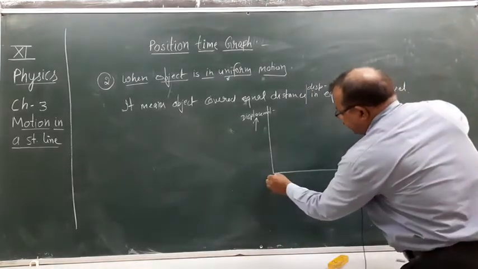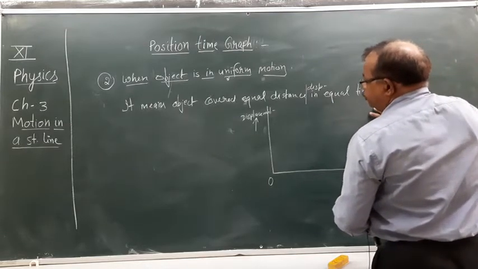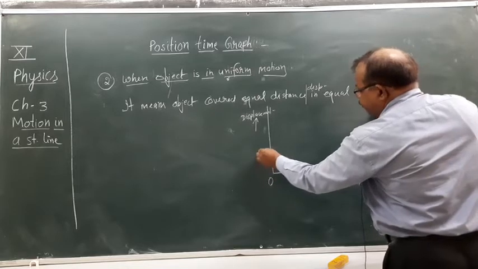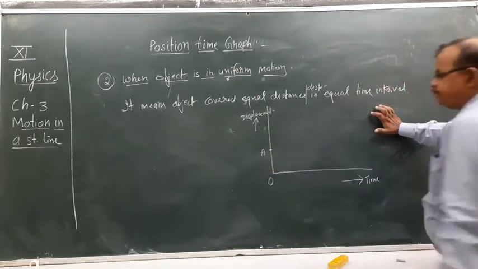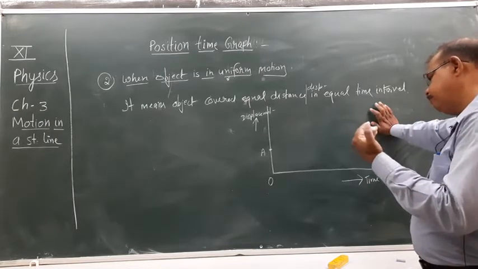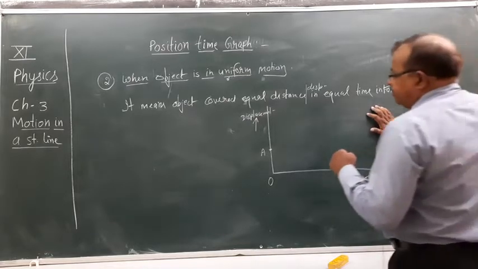Suppose at initial time 0, the position of the object is at this point, suppose point A. Clear? Now as time goes, its displacement will change.